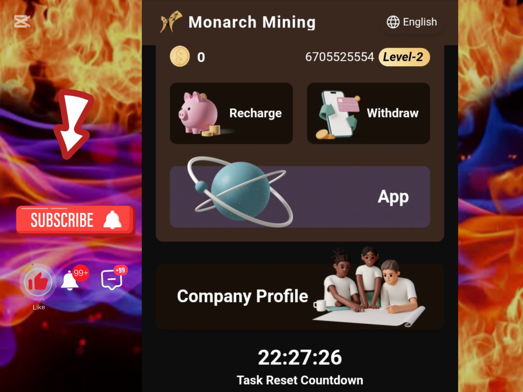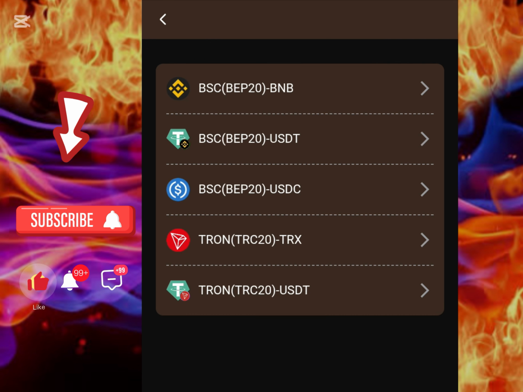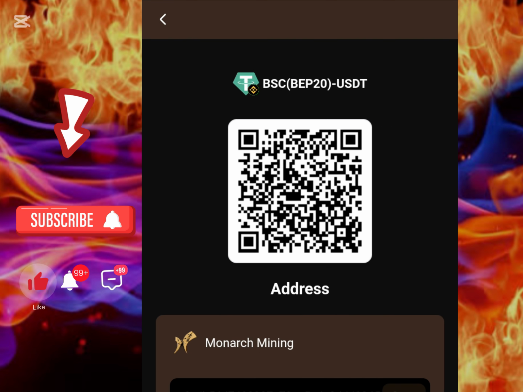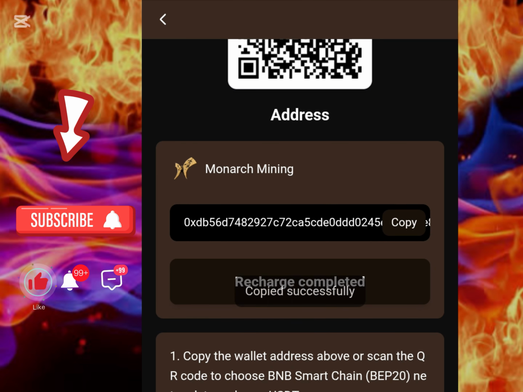As I'm done recharging, if you want to recharge, you click on recharge right here, and then you are going to see that they are going to give you different addresses that you can make use of. You can see we have USDT BEP20, we have BSC BEP20 USDC. It has different networks. Now the one that you are comfortable using, that's what you are going to use. For me, I prefer to use USDT BEP20. I copy it and then I go fund it.